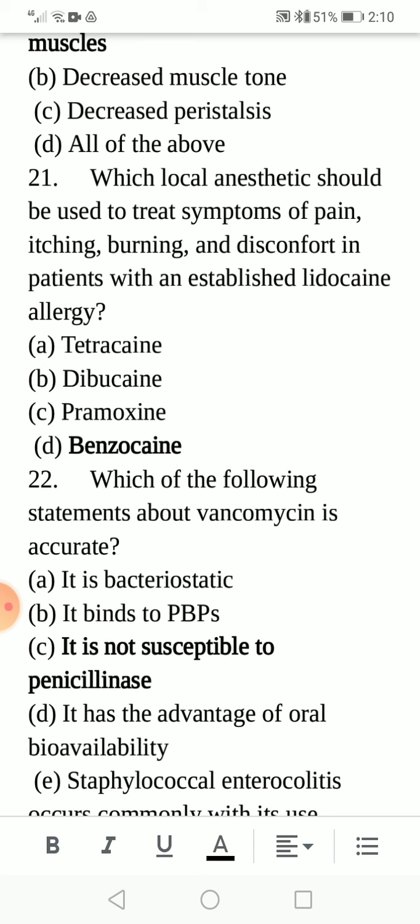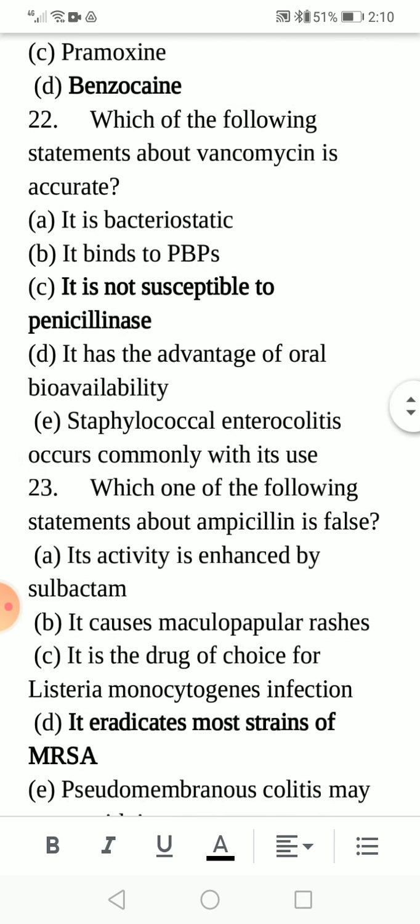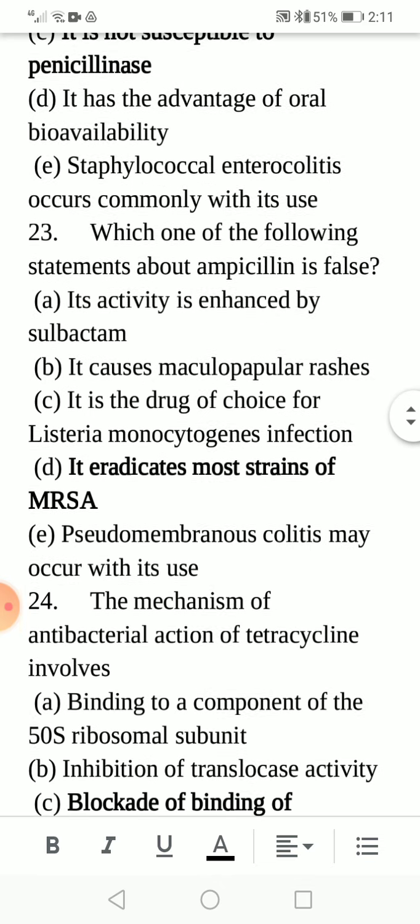Which of the following statements about vancomycin is accurate? Option A, it is bacteriostatic. Option B, it binds to PBPs. Option C, it is not susceptible to penicillinase. Option D, it has the advantage of oral bioavailability. Option E, staphylococcal enterocolitis occurs commonly with its use. Option C is correct, it is not susceptible to penicillinase.